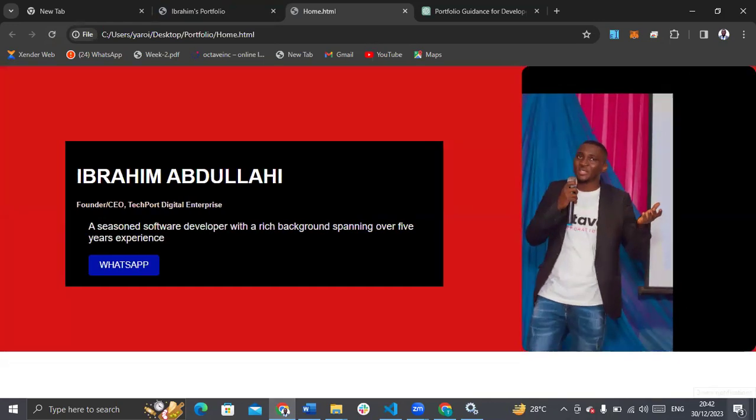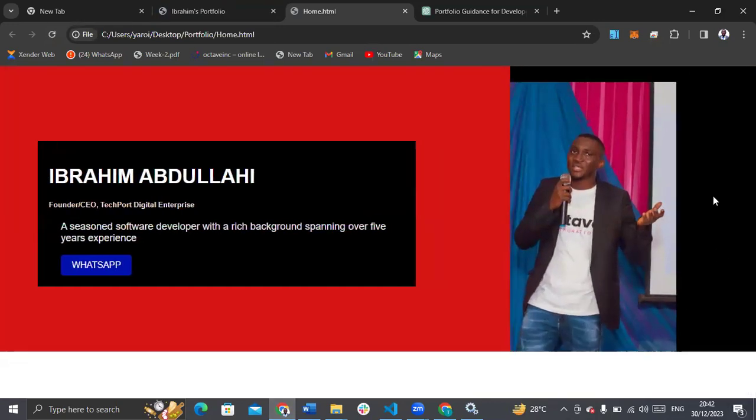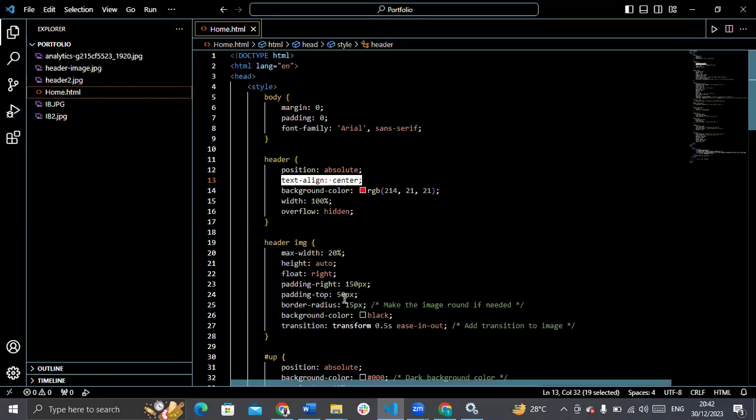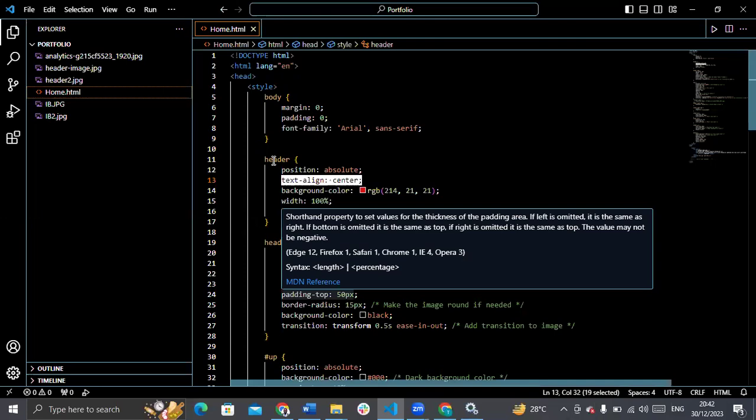So the container itself, I will have to shrink the container to be equal to the size of the image. So how do I do that? Let's go and see how to fix that. First of all, or let's wait, when we get there, we'll fix that.